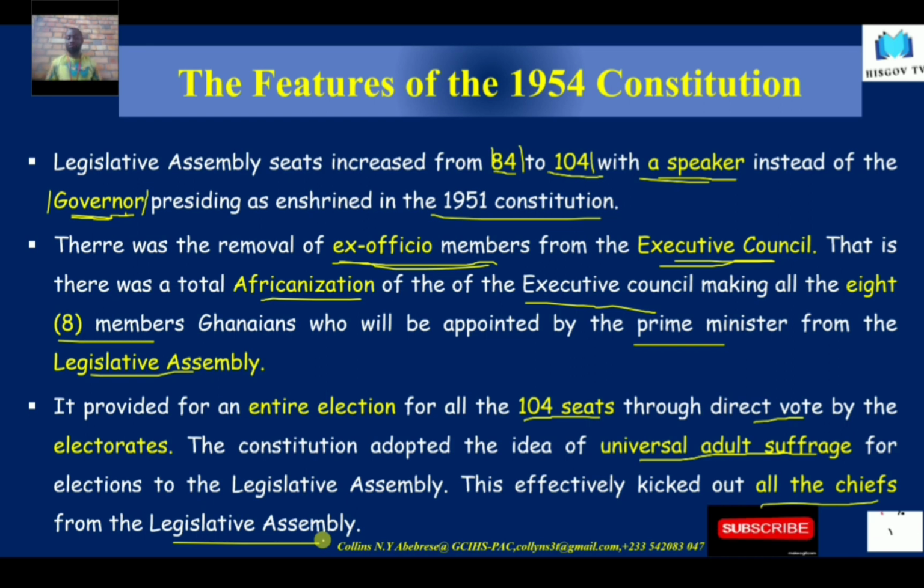But well, that's just by the way. So that is how the chiefs were taken out from politics. And so today we don't see the chiefs playing any active role in our politics. It was the 1954 Constitution that began this.